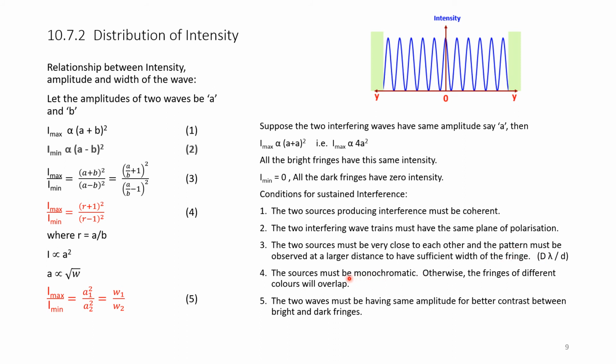The sources must be monochromatic, otherwise the fringes of different colors will overlap. That means the sources should have the same wavelength. That is why in our experiments we use the same sodium vapor lamp. The two waves must have the same amplitude for better contrast between bright and dark fringes. These are the conditions of sustained interference.